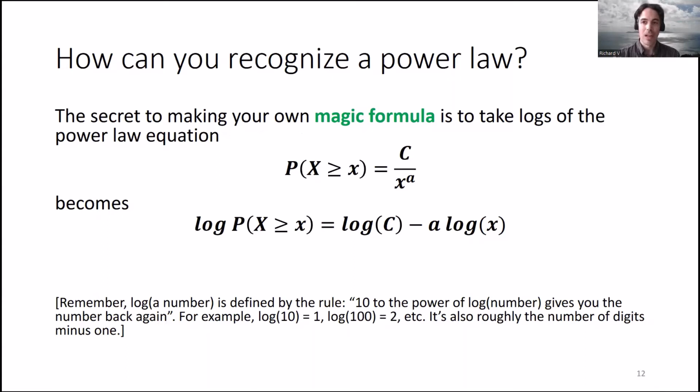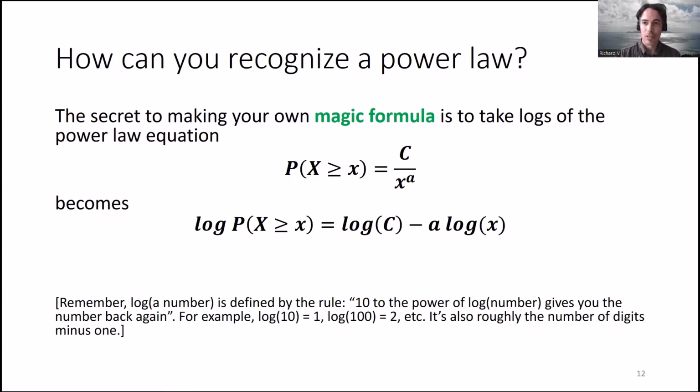Now logarithms, hopefully you saw them at some point in your mathematical education. They're things that undo powers. So the logarithm of a number is roughly the number of times you have to multiply 10 together to make that number. For example, to get 100, you do 10 times 10, so you're multiplying 10 with itself twice. So the logarithm of 100 is 2. And that also works for every other number, even if it's not a power of 10. If you're not familiar with logarithms, you can think of it roughly as giving you the number of digits that make up that number minus 1. For example, 100 has 3 digits, minus 1 is 2. The logarithm of 100 is 2.